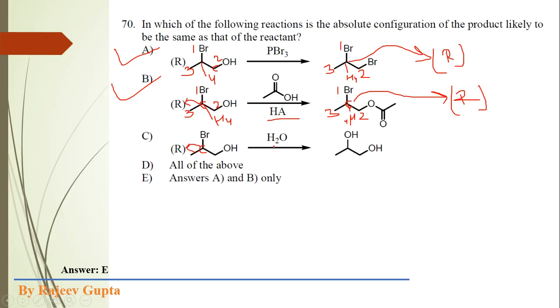Now in this reaction the water molecule acts as a nucleophile, and here OH attacks on this site, and this bromine is removed as a leaving group. So bromine leaves as a bromide ion.